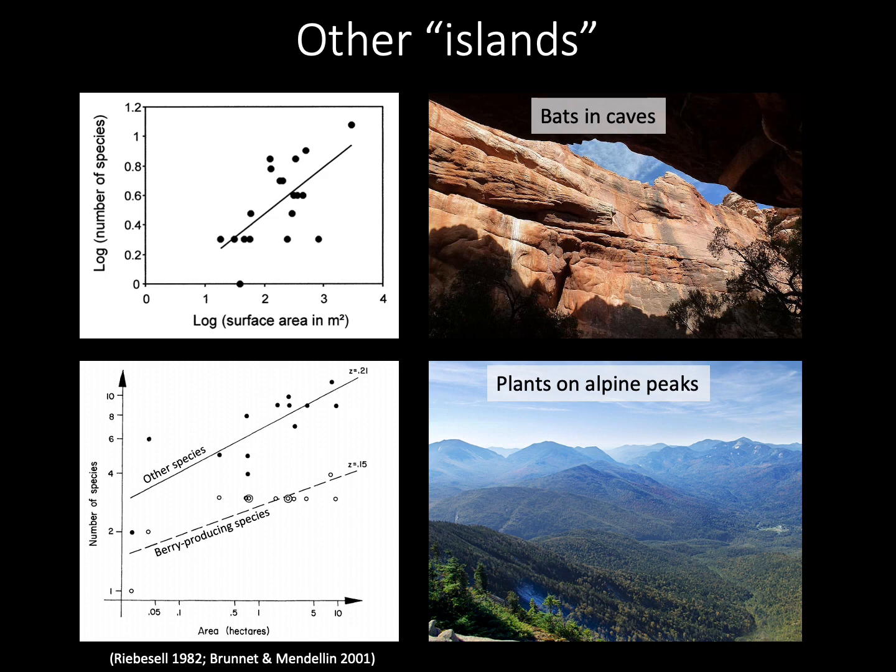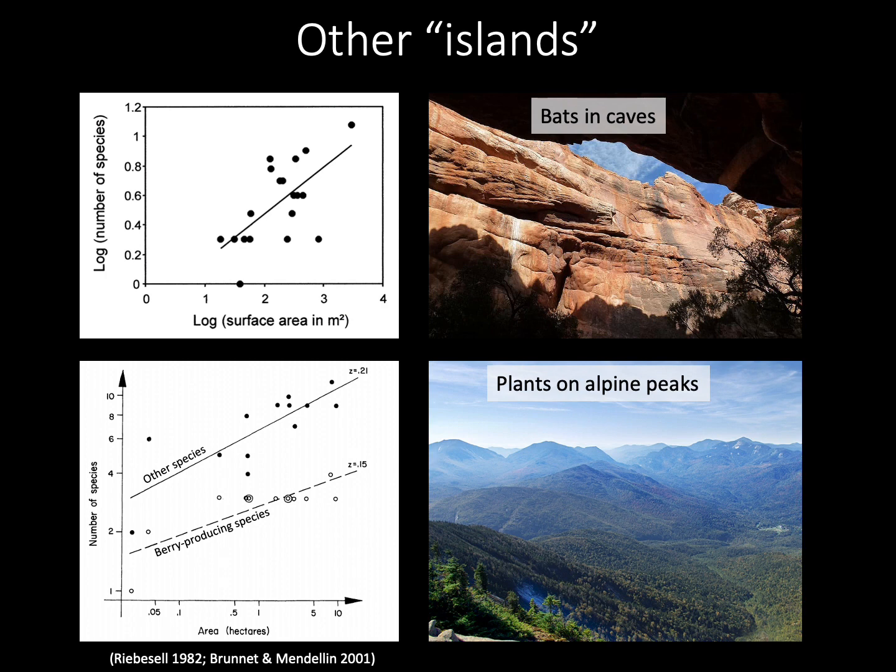But what about mainland areas? Well, a key point that emerges is that island biogeography theory can be applied to any habitat that acts like an island. In other words, any patch of habitat separated from other similar habitat by a different ecosystem that's distinct can be considered a habitat island. So the ideas of island biogeography can be useful for patchy environments like, for example, caves, which are separated from other caves by areas that are very different habitats.